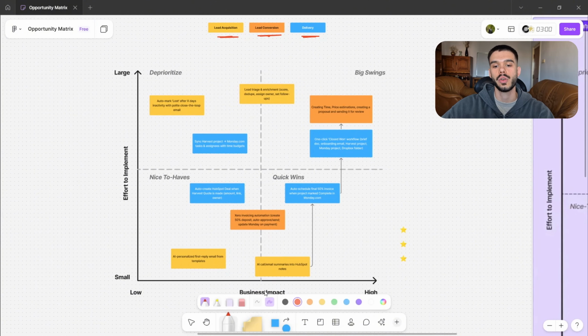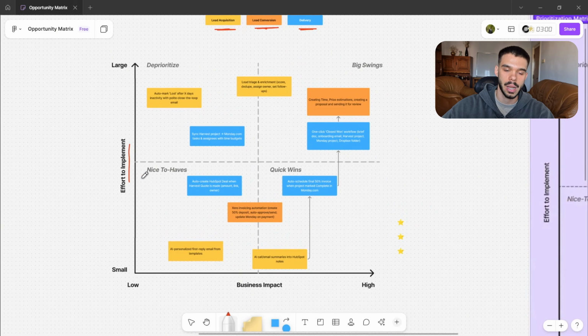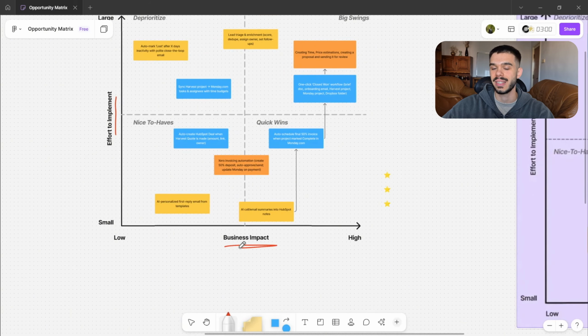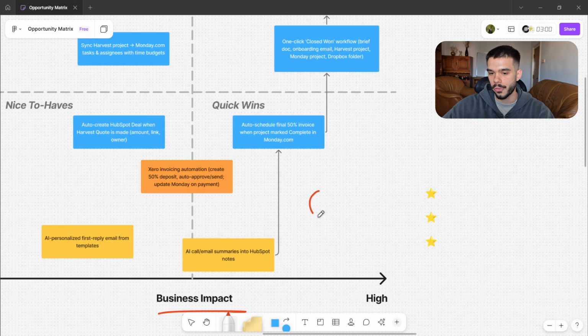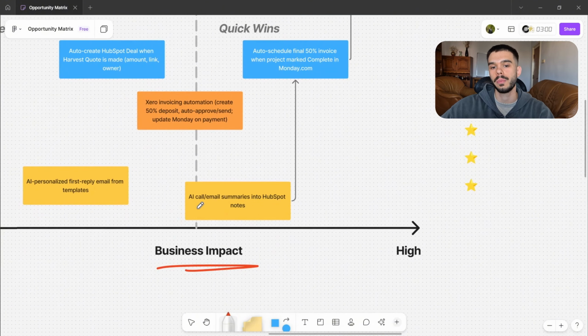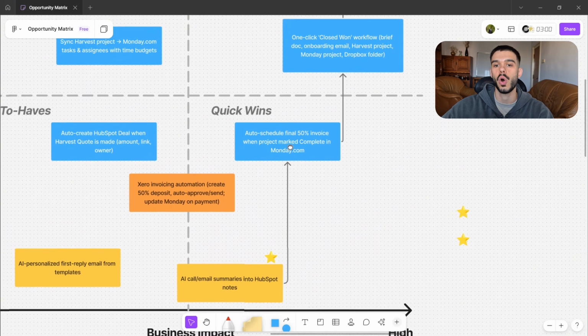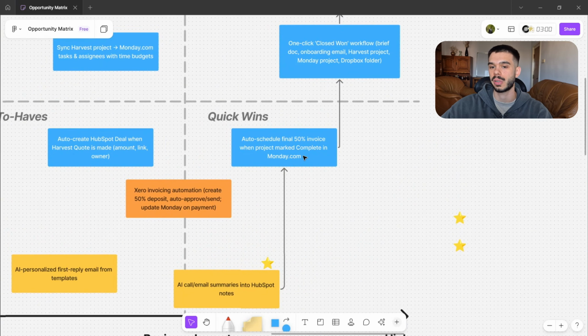But then we are going to put them on these metrics based on the effort to implement, the y-axis, and the x-axis, which is going to be the business impact that they have. So remember, this is going to be the first quadrant, this one right here, which we are going to prioritize. So the first project that we want to do, which is the fastest and the highest ROI, is going to be AI call email summaries into HubSpot notes. We are going to take a star and put it right here. Then the second one would be auto schedule final 50% invoice when project mark complete in monday.com. This is going to be the second project.